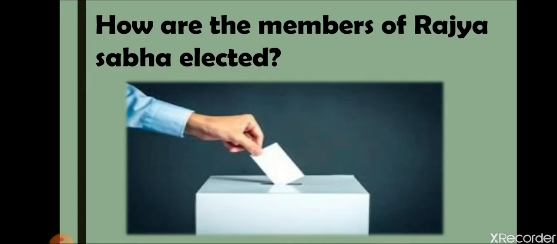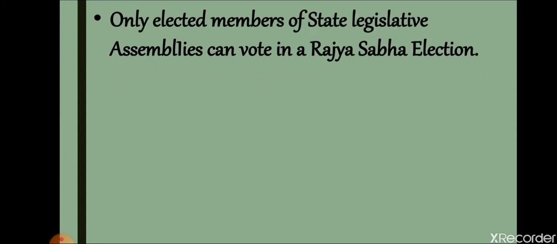Now we will see how the members of Rajya Sabha are elected. This procedure is very difficult for you all, and it is not given in your book also, but I'm trying to explain a little bit about how the process of the election of members of the Rajya Sabha takes place. First of all, it is important to know who participates in the election of Rajya Sabha members. Only the members of the state legislative assemblies can vote in a Rajya Sabha election.